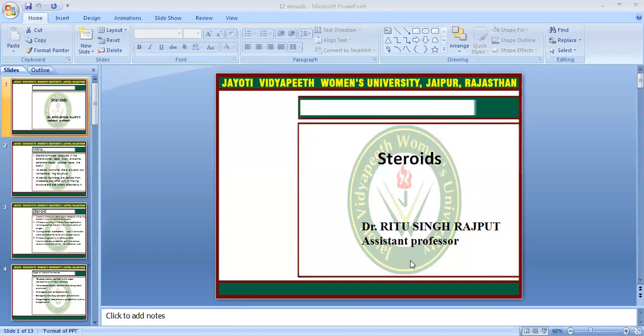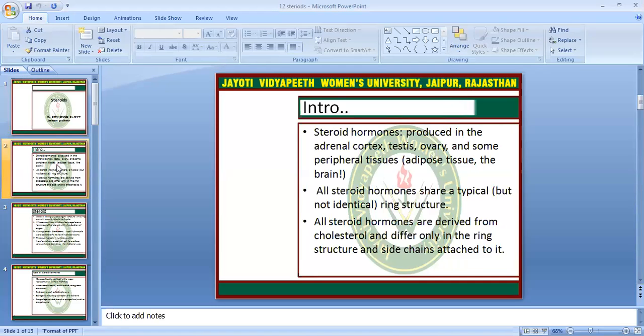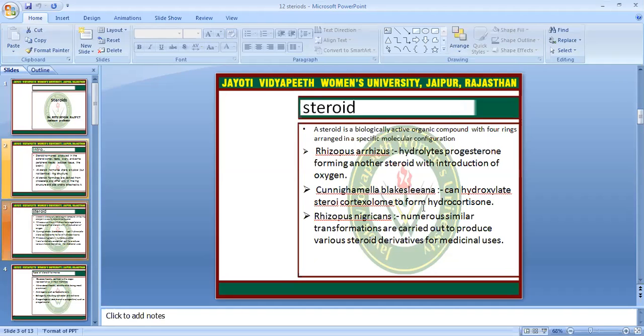Today's topic is steroids. Steroids are hormones produced in the adrenal cortex, testis, ovary, and some peripheral tissues like adipose tissue and the brain. All steroid hormones share a typical ring-like structure. All steroid hormones are derived from cholesterol and differ only in the ring structure and the side chain attached to it.